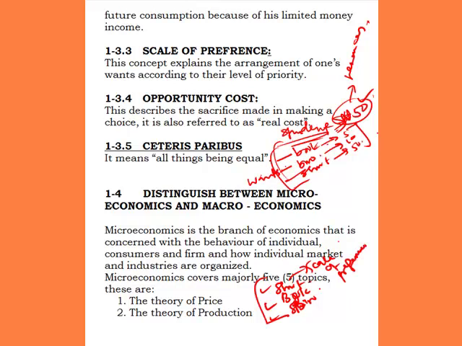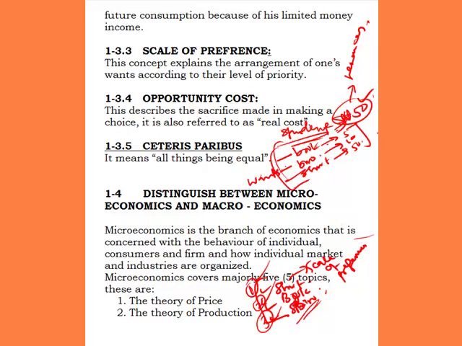So a scale of preference is the arrangement of one's wants. He has arranged the wants according to their level of priority. This will be number 1 on the priority, number 2, number 3. So whenever he has money, he will satisfy this one first, then second and third. That's the scale of preference. The next one is opportunity cost.